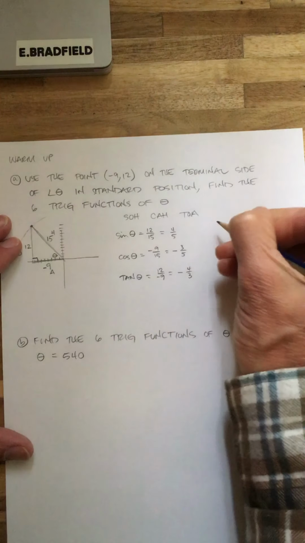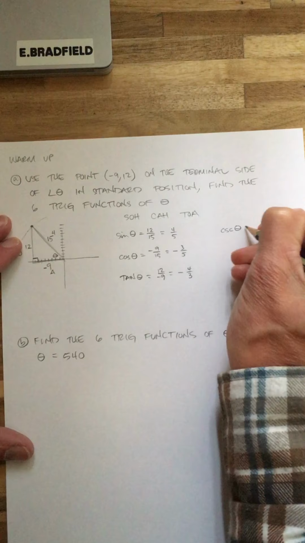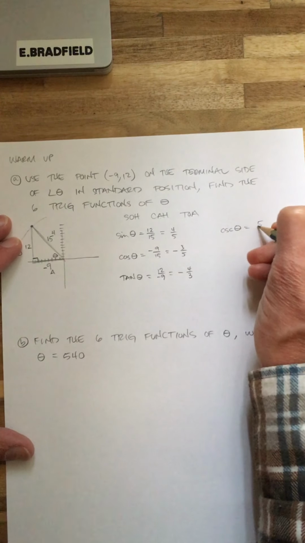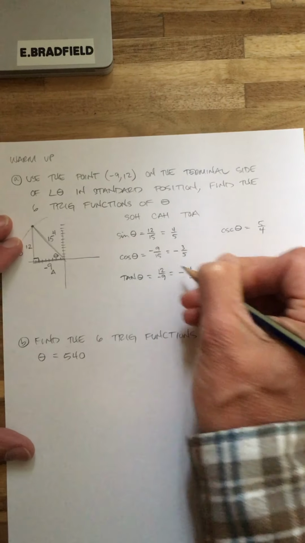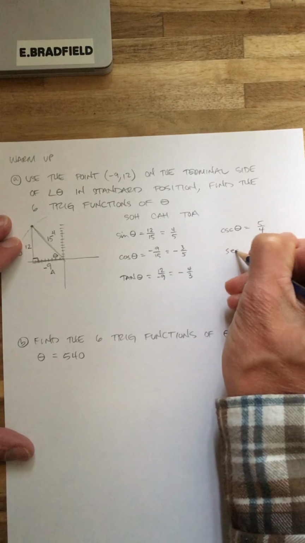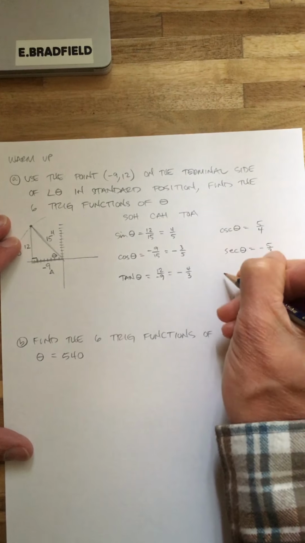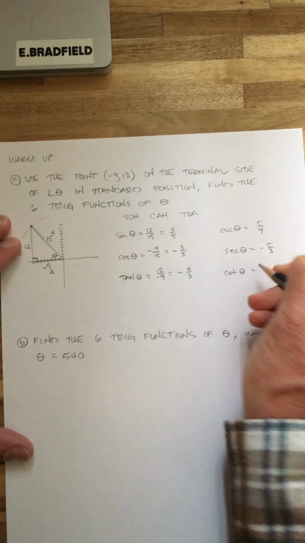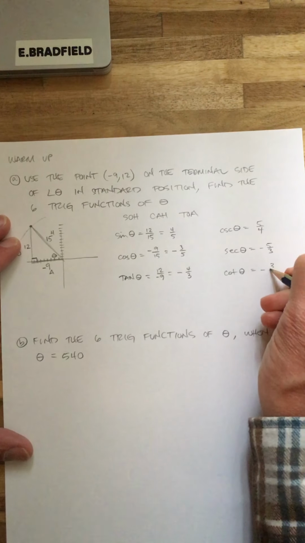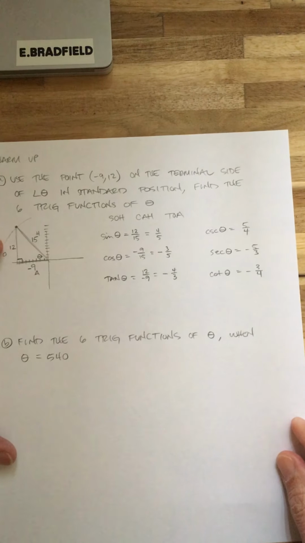Then we have the cosecant of theta, which is the reciprocal, so 5 over 4. Then we have the secant of theta, which is going to be -5 over 3. And then we have the cotangent of theta, which is going to be -3/4. Okay, so that's how that works.